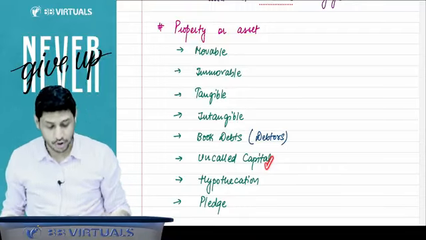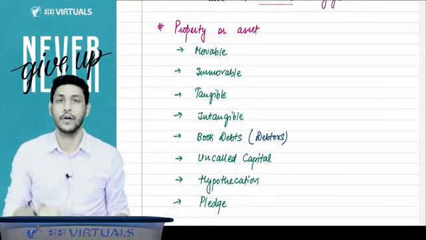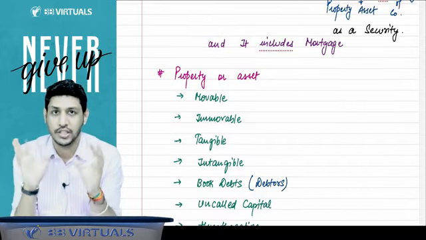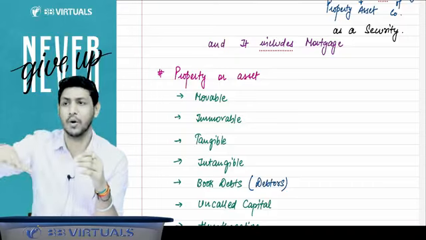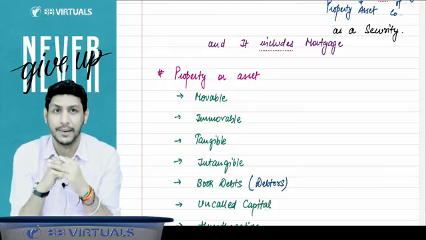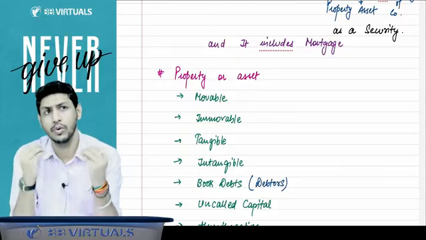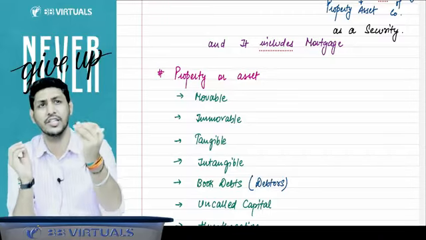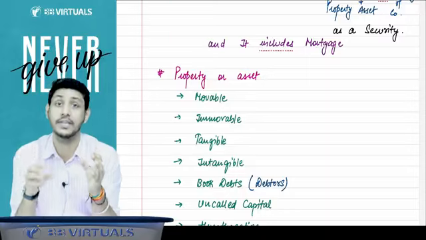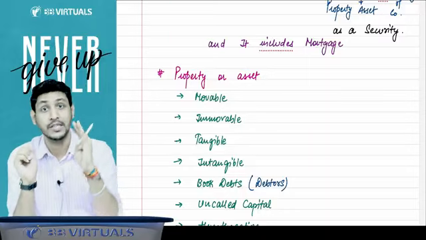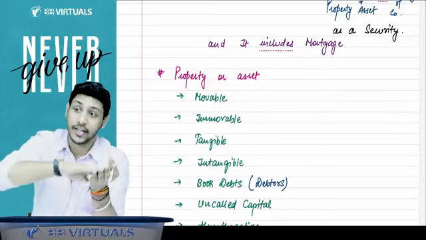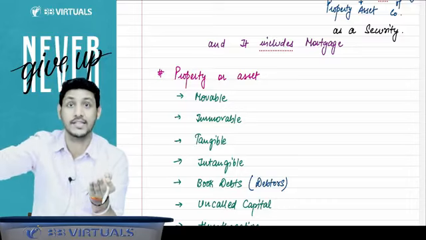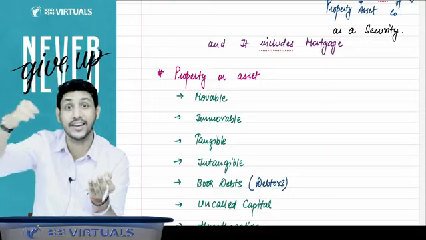You can create a charge on your uncalled capital also. For example, you have issued a share of rupees 10. Up to the present date, you have called only rupees 6. So that 4 rupees is your uncalled capital. That can also be kept as a security. On this uncalled capital, you can create a charge.